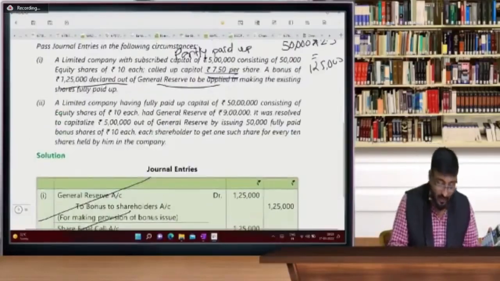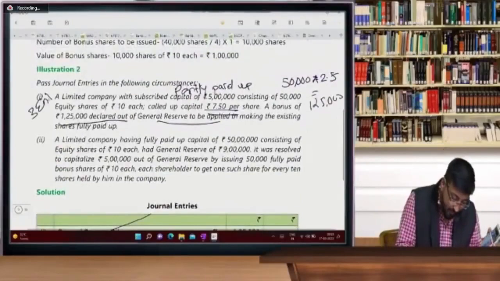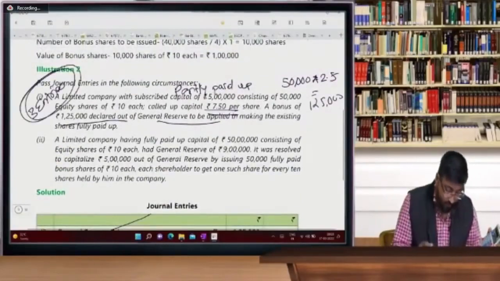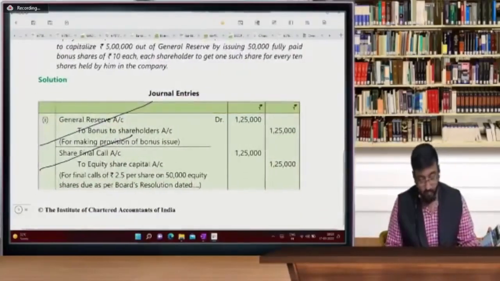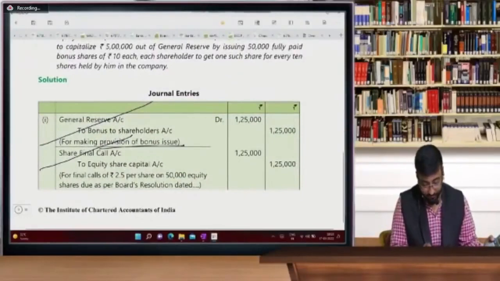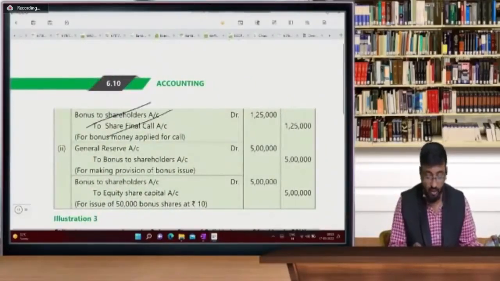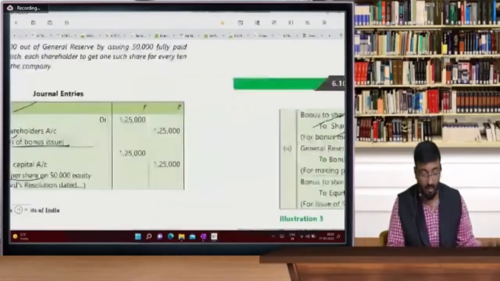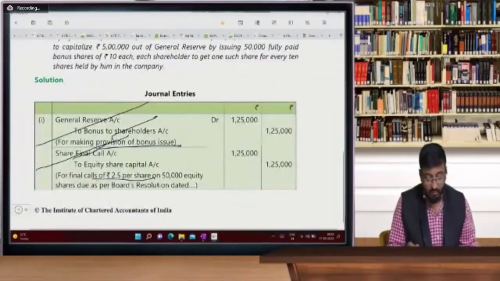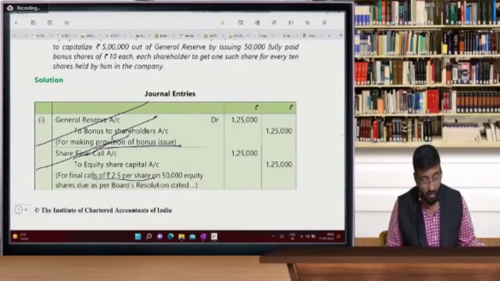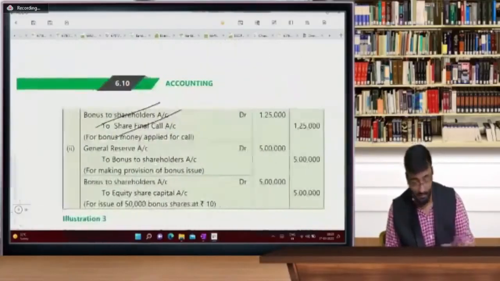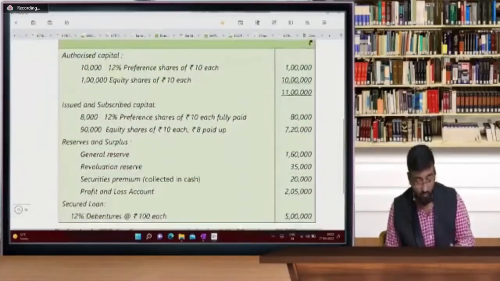3 entries, sir. 3 entries over here: provision for bonus, then final call to equity share capital, and bonus to equity shareholder. To final call: the final call will get cancelled, so this is a temporary account. And general reserve account debit to equity share capital. Yes, sir. This is very simple. I already taught you these things. Illustration 3.